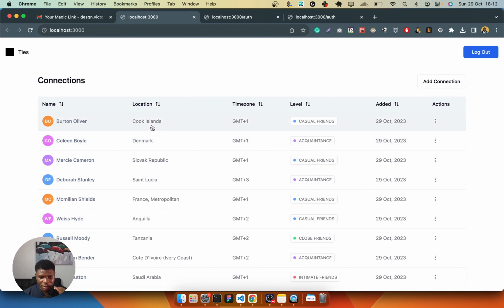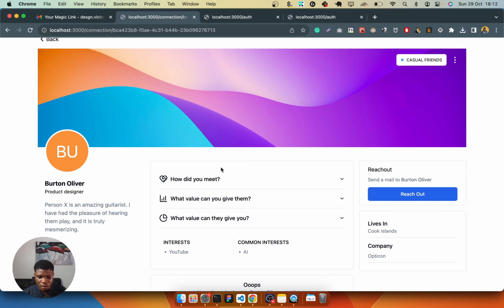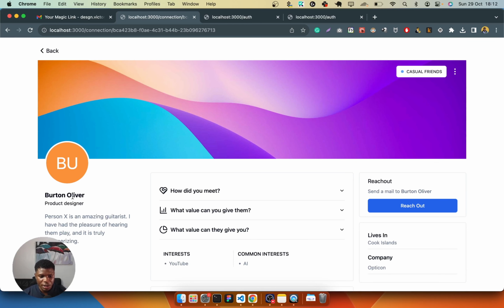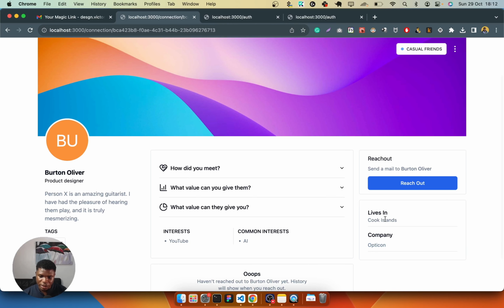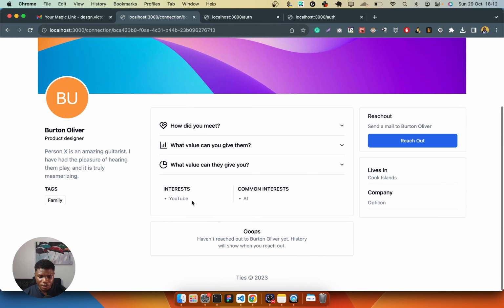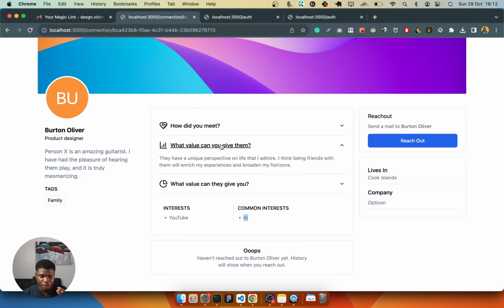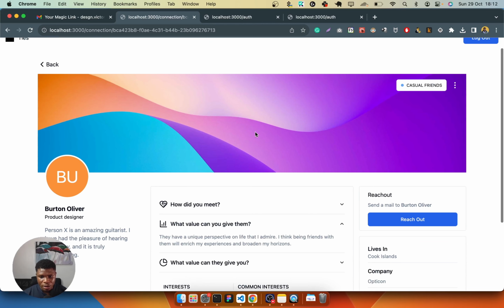So the next view is the details view, which is going to show more information about this person. As you can see here, we have their name, their occupation, the company that they work for, the country they live in, and a couple of things like your interests, if you have interests together, or what value they can give you. Basically all this information just laid out beautifully here. As you can see, you're casual friends with them. Now this image here is just a dummy image currently, and I plan to add some capabilities to allow you to select more images if you want.